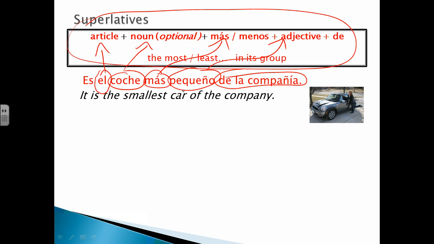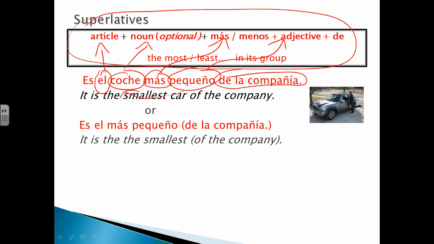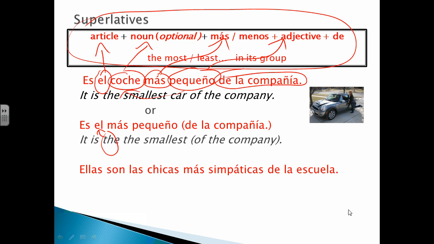Pequeño is an adjective, so you have to also make sure it agrees with coche. If you didn't want to have coche, you can just say es el más pequeño. It is the smallest. And the, though, is agreeing with the car. And then if you want, de la compañía.